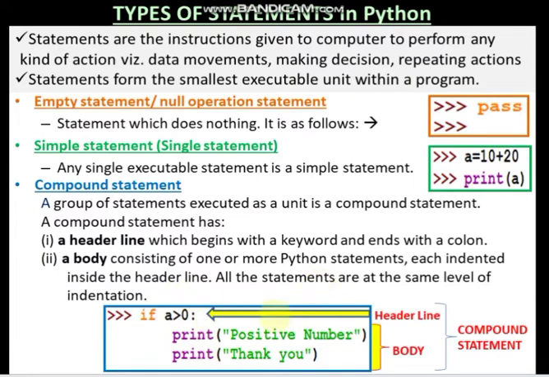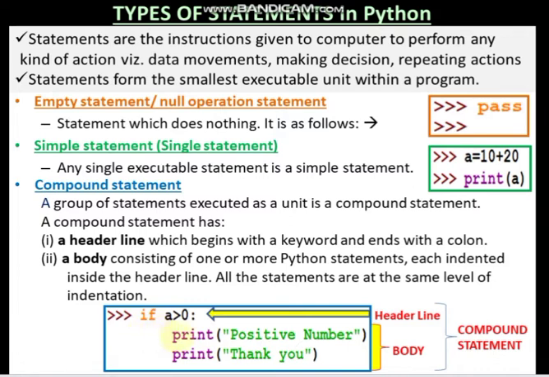If you see this example, I have given one if. This is the keyword if, and then I have given a condition a greater than 0, and the colon tells you that now my block or my body will start. Then the indented lines, the gap which you have given, this is known as indentation.